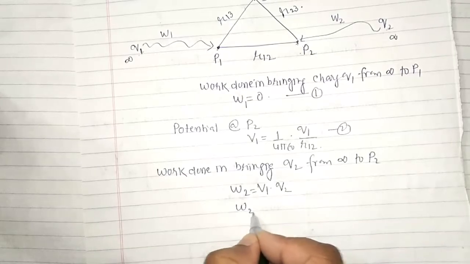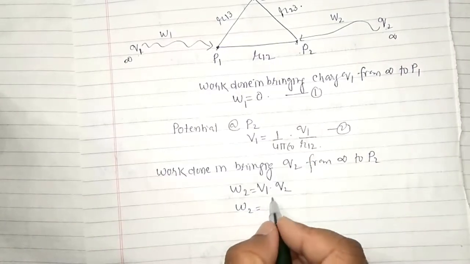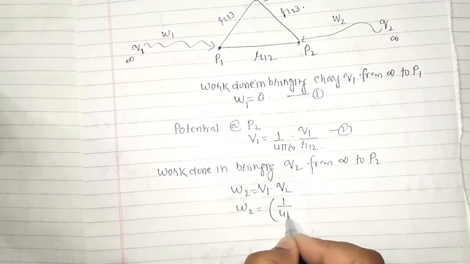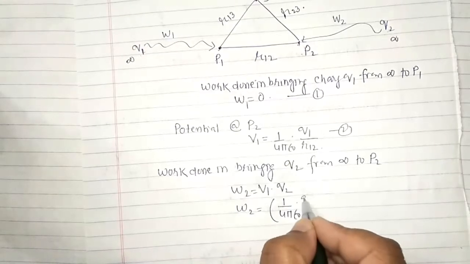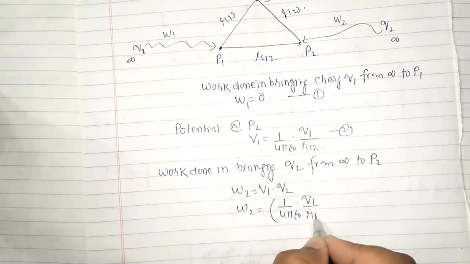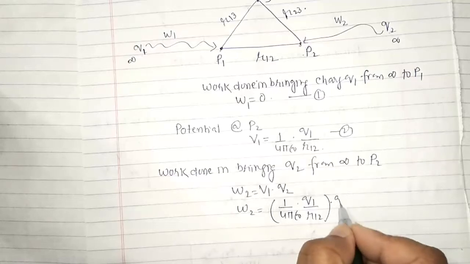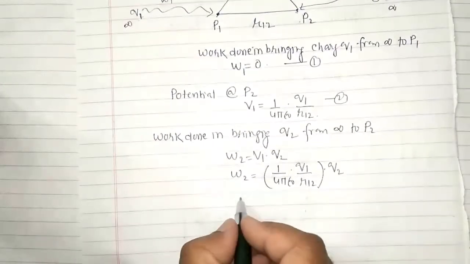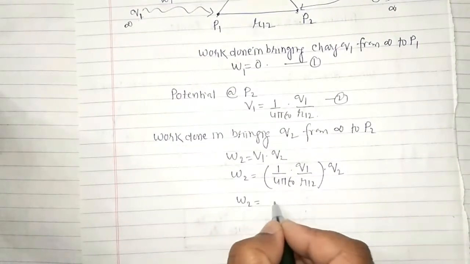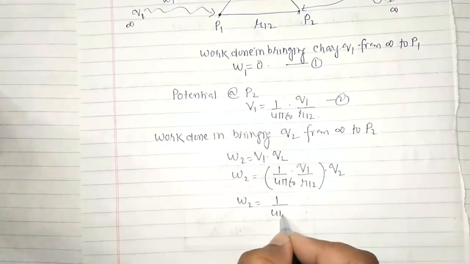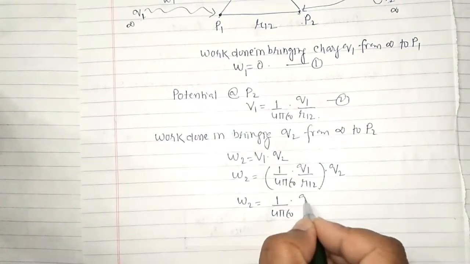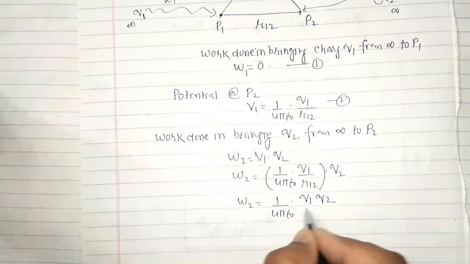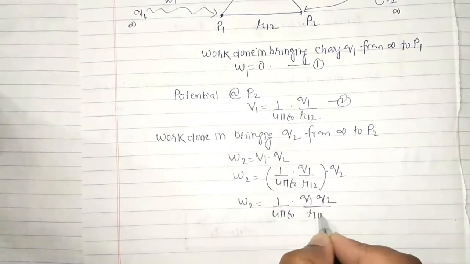So W2 is equal to V1 multiplied by Q2, which is 1 upon 4 pi epsilon naught Q1 by R12 multiplied by Q2. So W2 is equal to 1 upon 4 pi epsilon naught Q1 Q2 upon R12.